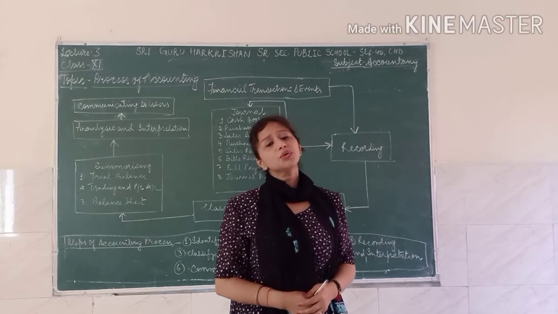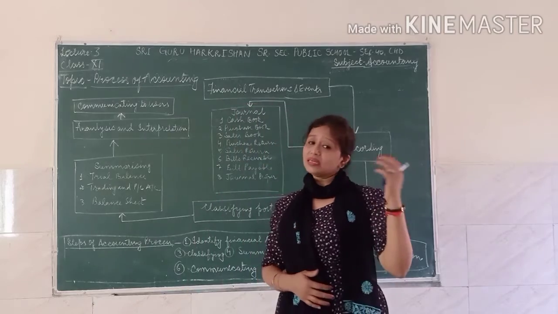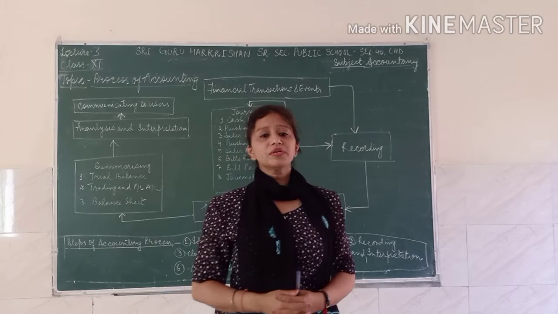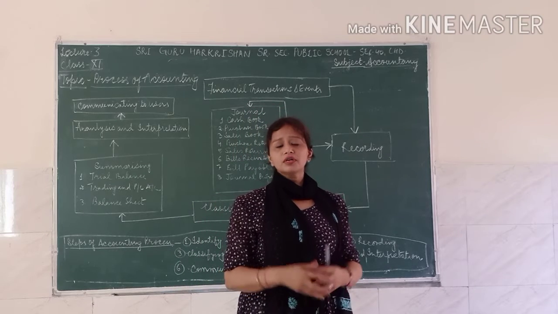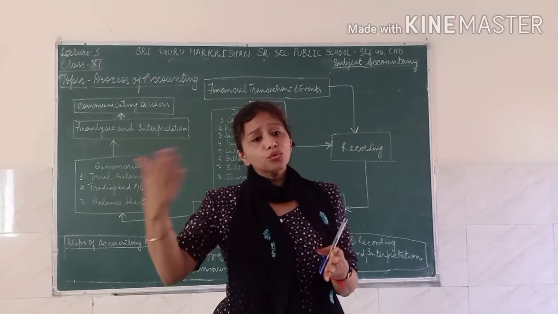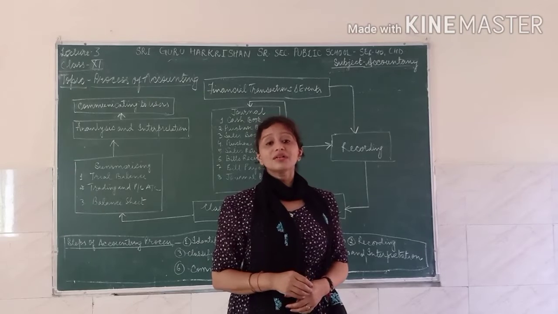So when you are doing business on credit, you might have debtors, and you might have creditors also. Debtors are the persons from whom you are to receive some cash, for example, your customers.